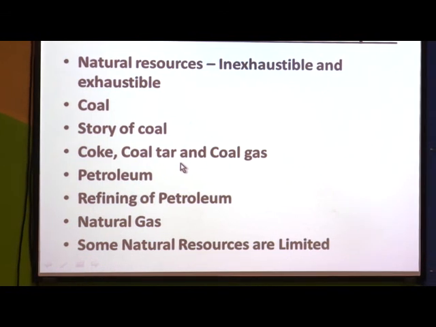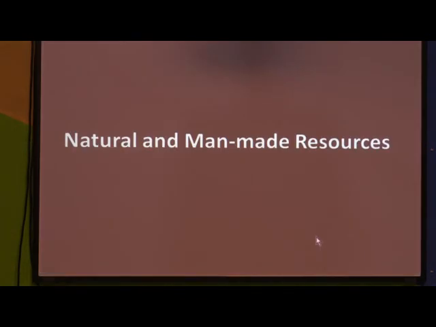Then the different products of coal, that is coke, coal tar and coal gas. Then the next concept is petroleum. Then let us see how the refining of petroleum is done, then natural gas, and at last we are going to discuss why some natural resources are limited.